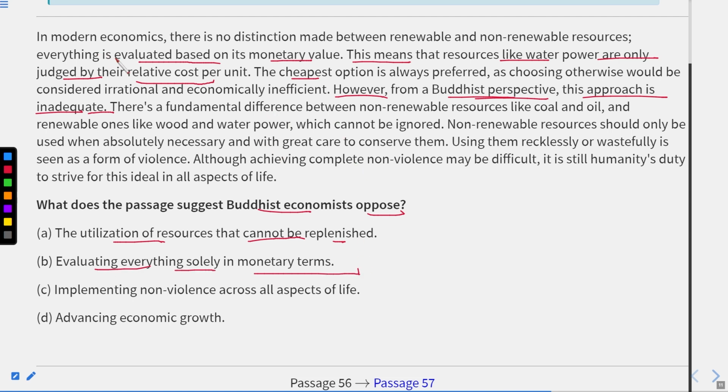So the utilization of resources that cannot be replenished, evaluating everything solely in monetary terms. Obviously, what do they oppose? To evaluate based on monetary value. Implementing non-violence across advancing economic growth. They only oppose, meaning they are only against the evaluation of everything solely in monetary terms. They do not find it fine because they find it inadequate. Therefore, what they are against is the B part, evaluating everything solely on monetary terms. So according to this, B will be the correct answer.